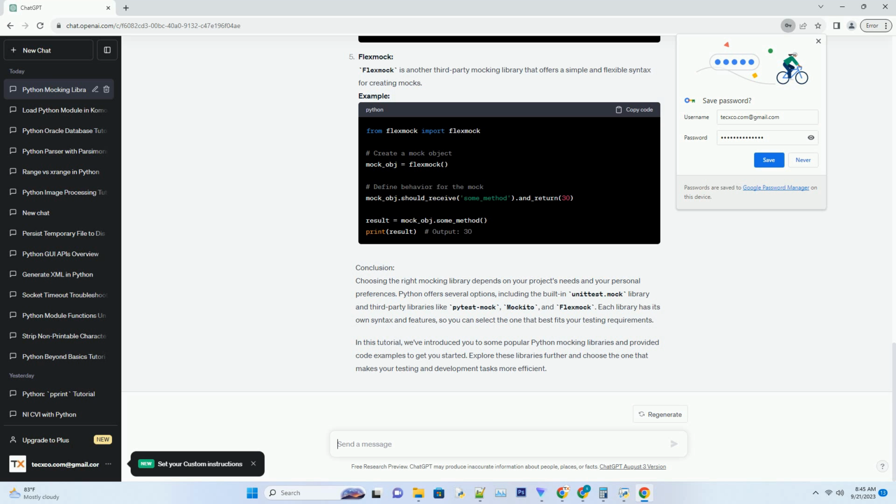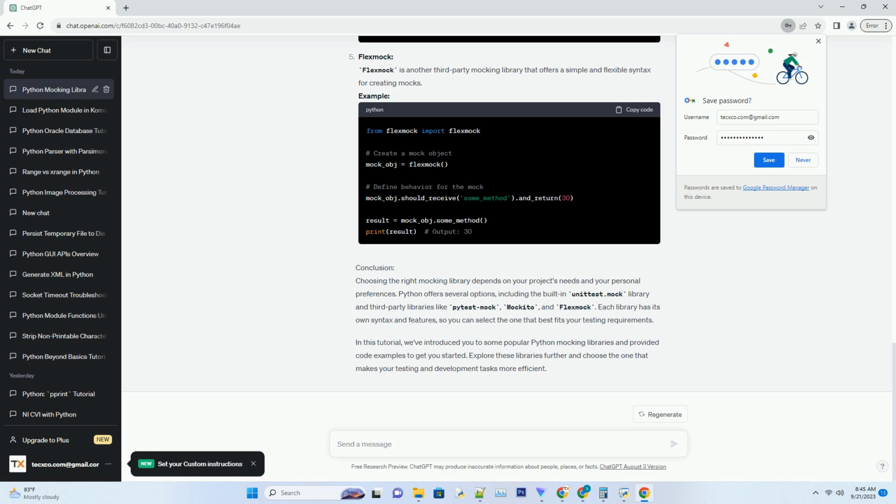Example: conclusion. Choosing the right mocking library depends on your project's needs and your personal preferences. Python offers several options, including the built-in unittest.mock library and third-party libraries like pytest-mock, mockito, and flexmock. Each library has its own syntax and features, so you can select the one that best fits your testing requirements.